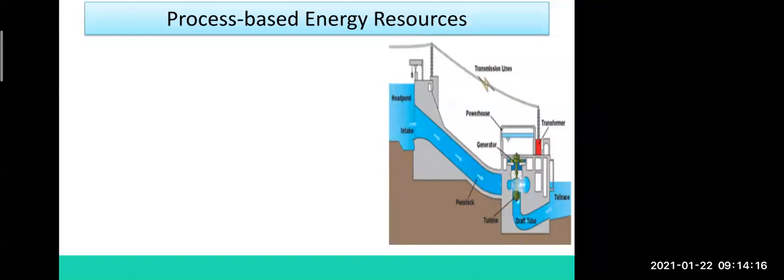For example, in substance-based resources, the example was wood. If you burn the wood, what will happen? It will burn, it will create smoke, and so pollution will happen. But in process-based energy resources, there is nothing about pollution. The sun, wind and water do not create any type of pollution, so it is eco-friendly.